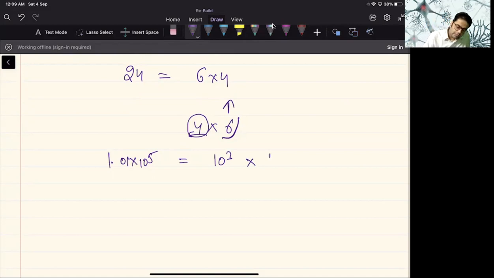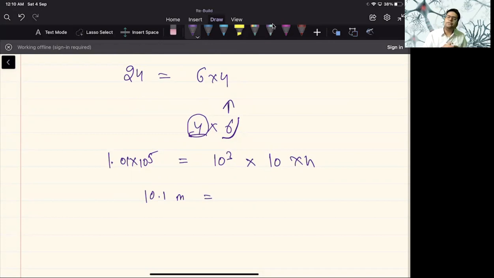So 10 raised to the power 3 into g, which is 10, and we have to calculate h. So that is 10 raised to the power 4. So near about 10 into 1.01. Okay. So this is 10.1 meter.